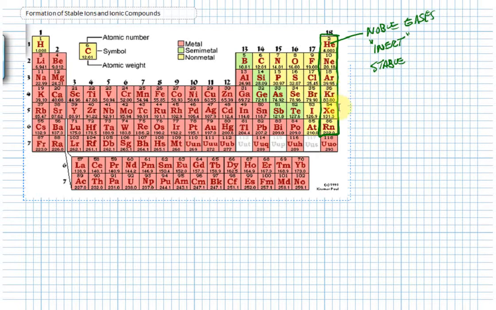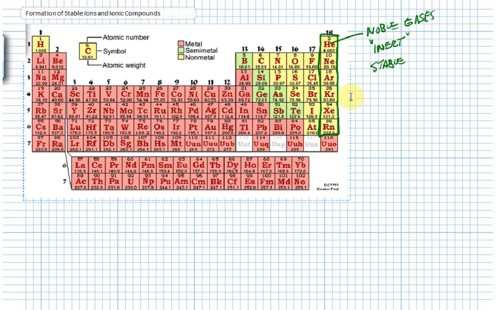So they provide a benchmark of stability. And as we're going to see, compound formation can be explained by this model that atoms are attempting to achieve noble gas electron configurations either by transferring electrons or sharing electrons.